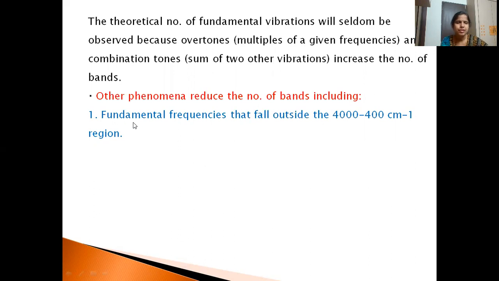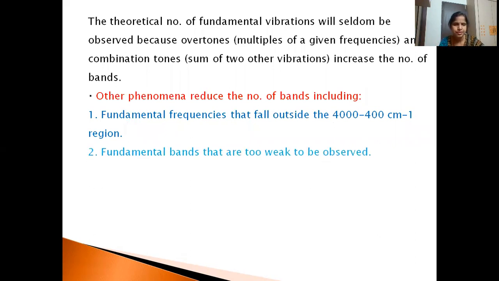The first reason may be that the fundamental frequencies fall outside the 4000 to 400 centimeter inverse range. This range is the main organic functional group region. When some bands absorb radiation outside this range, those bands will not appear in the IR spectrum. And some of the fundamental bands may be too weak, so they are also not observed.